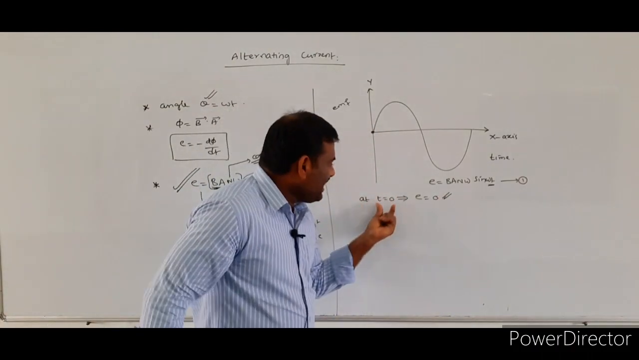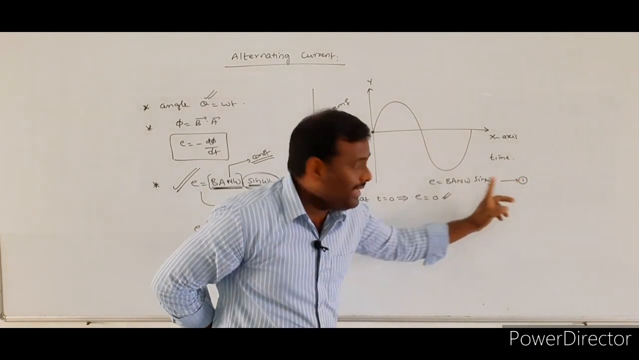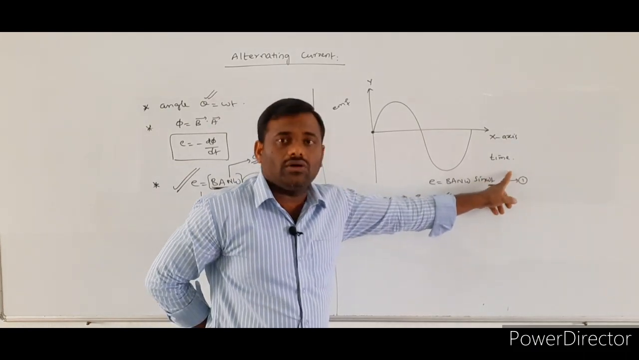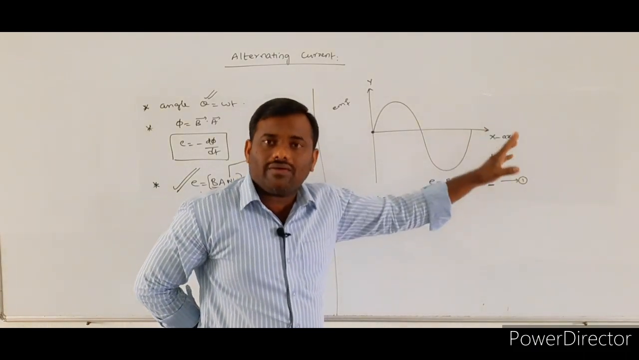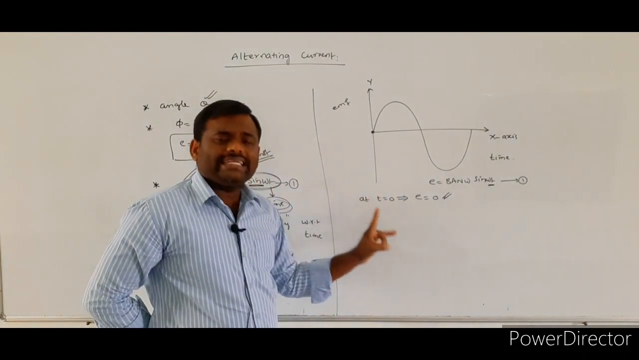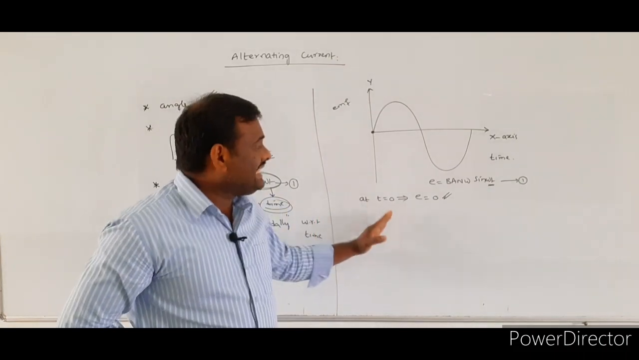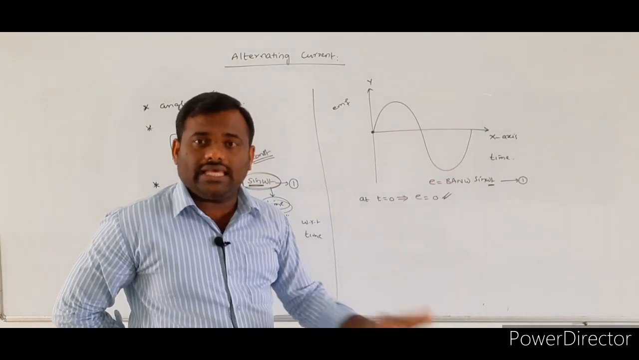How did we get this? At t is equal to 0, omega into 0, that value is equal to what? 0. Sin 0 is equal to what? 0. 0 into BAN omega, the total value will be equal to 0. That means at t is equal to 0, before starting the working of the AC generator, there was no induced EMF produced within the coil.